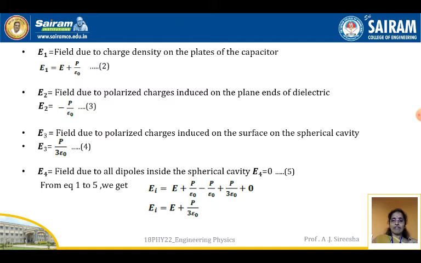Inside the spherical cavity, charge resides only on the surface of the cavity, so inside there is no electric field. E4 goes to 0.